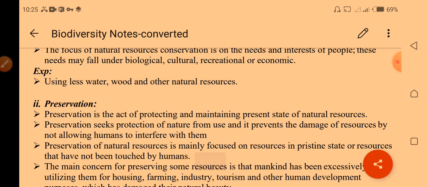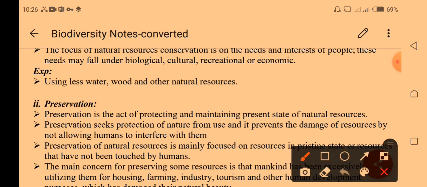An example of this is using less water, wood, and other natural resources. That is the best example of conservation. In conservation, we can protect species. There are two kinds of resources, renewable and non-renewable. If we use non-renewable resources without limit, we will definitely face consequences in the future.